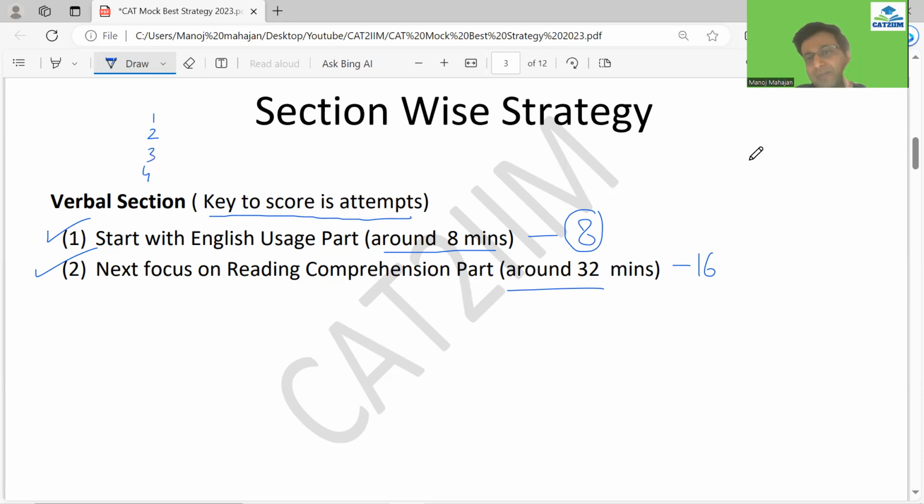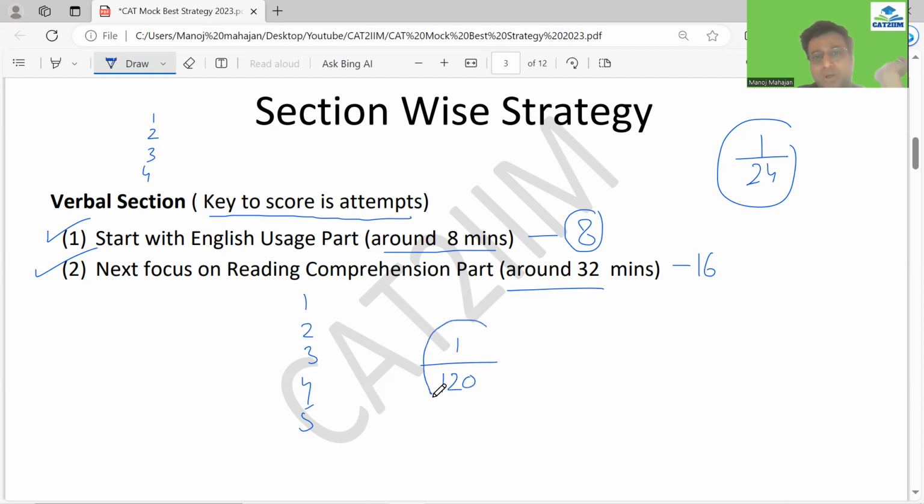Applying a basic probability concept, 4 factorial is 24 cases, so the chance of getting that correct is very, very low: 1 by 24, around 4%. So I would suggest skipping the parajumble where you have to fill in the order. And remember, if the number of statements becomes 5, it would be really very, very difficult: 120 cases and just 1 correct out of that.